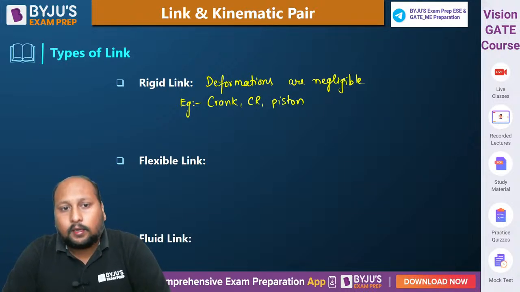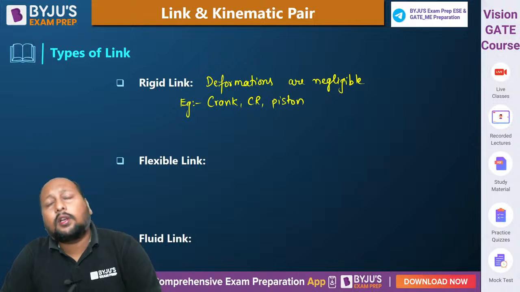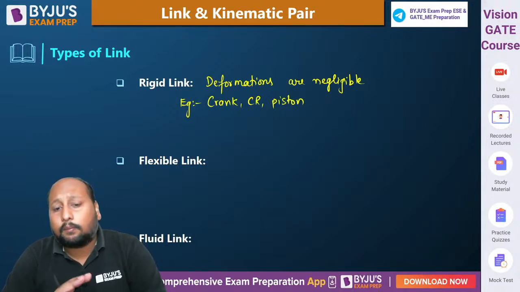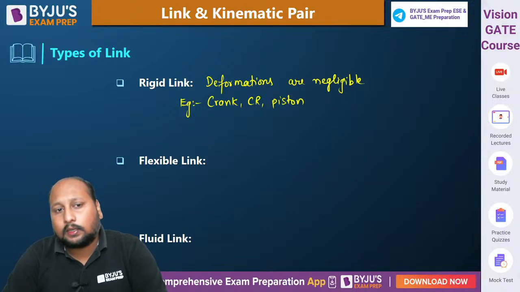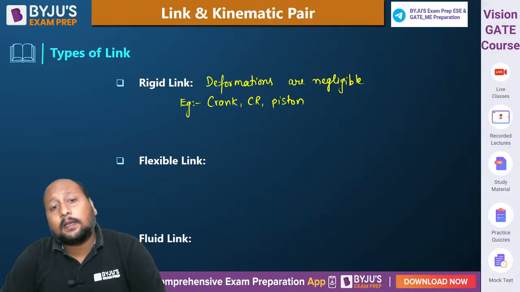Okay, fine. So in a rigid link, there is no deformation, or the deformations are very minute, at a microscopic level. That kind of link we can call a rigid link. The second one is the flexible link. What is a flexible link?